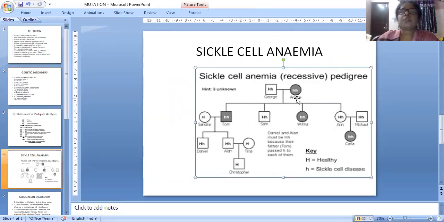And these two are capital H, small h. This one is small h and small h. So this one, see, capital H, small h. This is capital H and small h, like that only. Three children in this marriage. George, their name is written there.